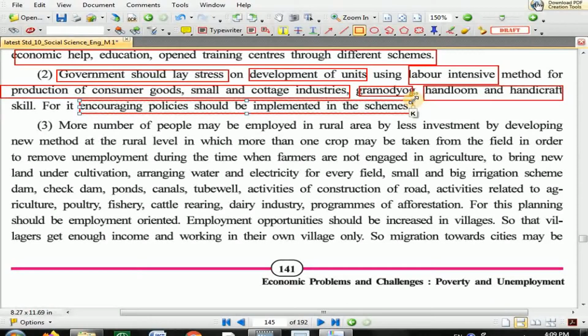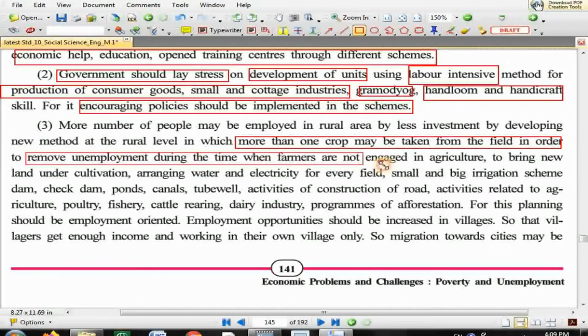Next, more number of people may be employed in rural area by less investment by developing new method at the rural level in which more than one crop may be taken from the field in order to remove unemployment during the time when farmers are not engaged in agriculture. Now the point says what there? See, more number of people may be employed in rural area. More people are required to be employed in rural area because India's highest population stays in rural areas.